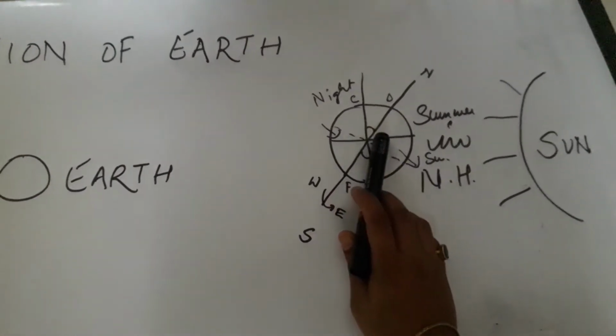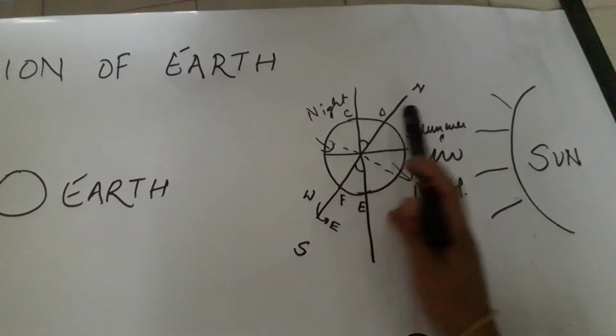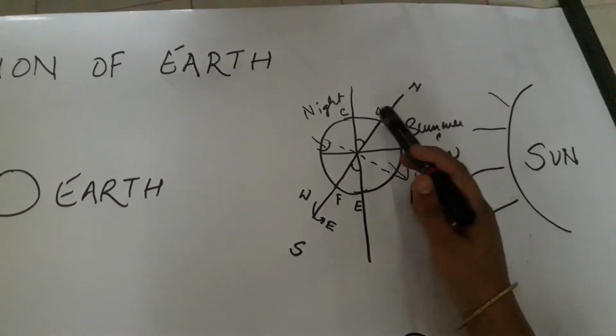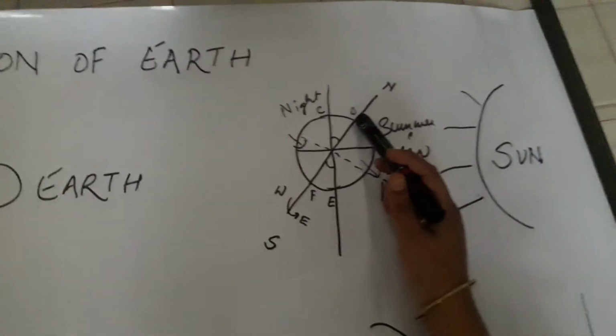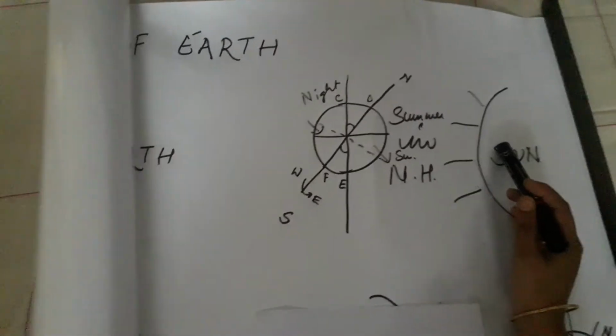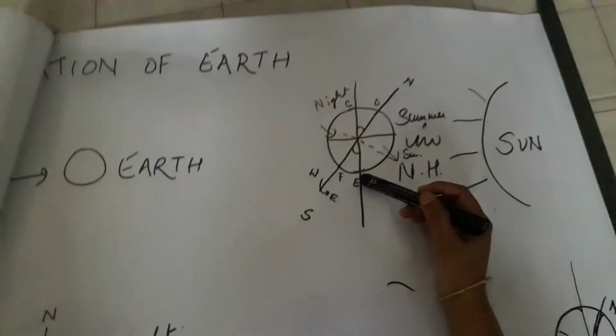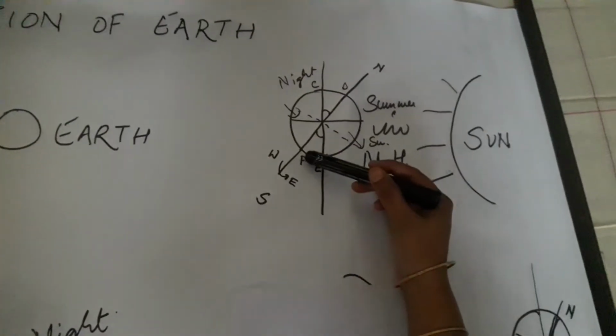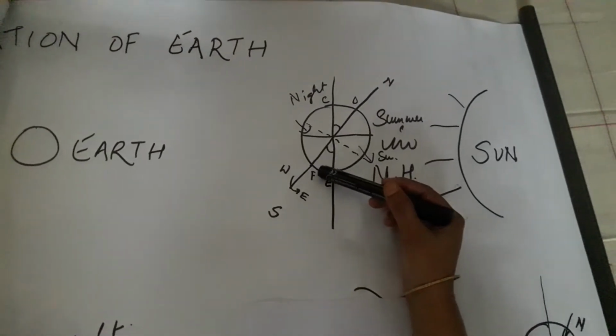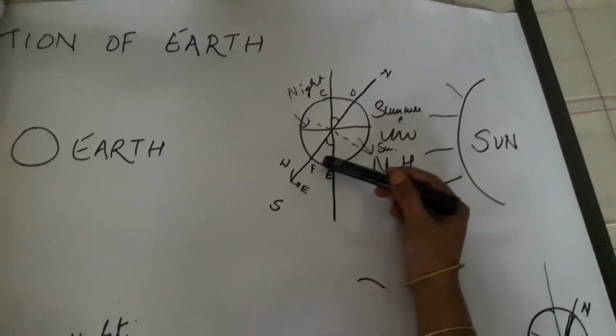The result is this, that the D part, the tilted part, has come closer towards the sun, and the E part has gone far, that is 23 and a half.